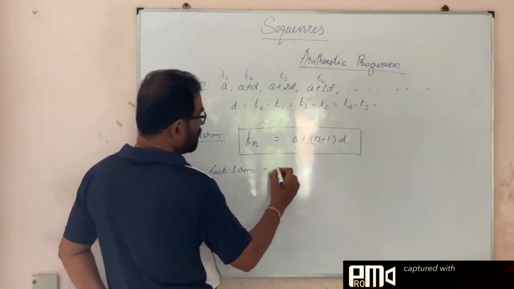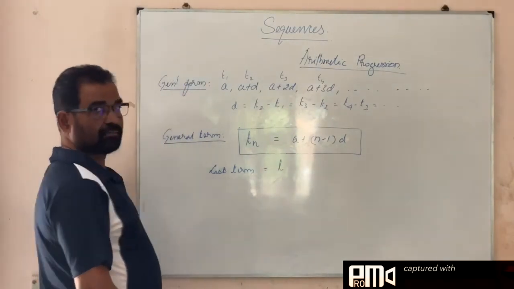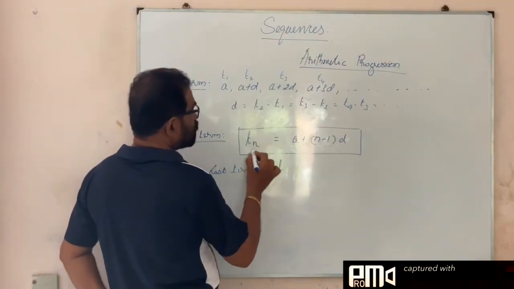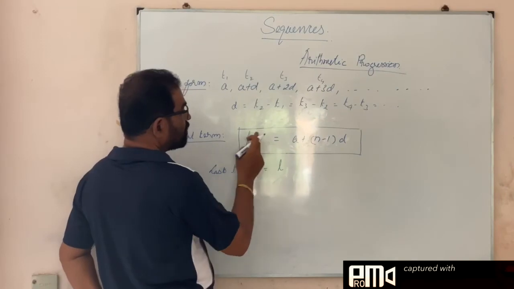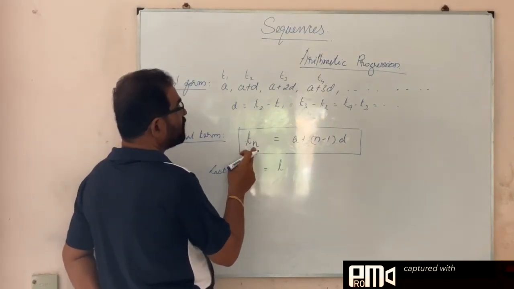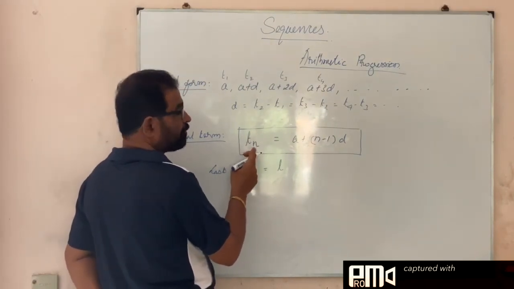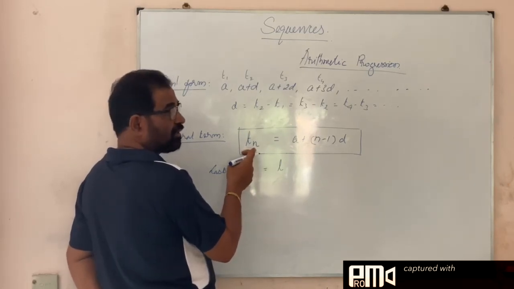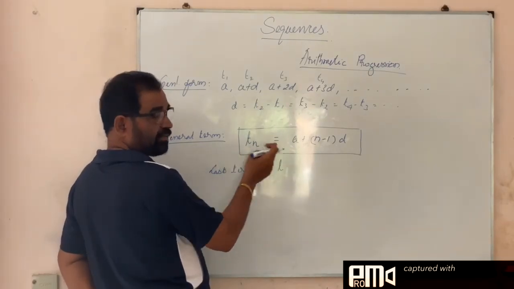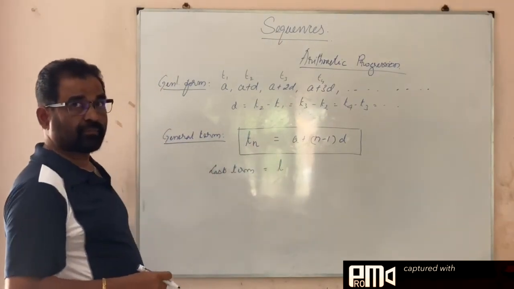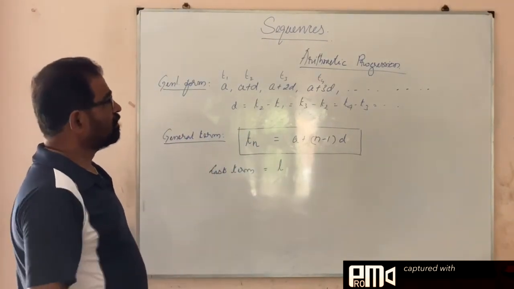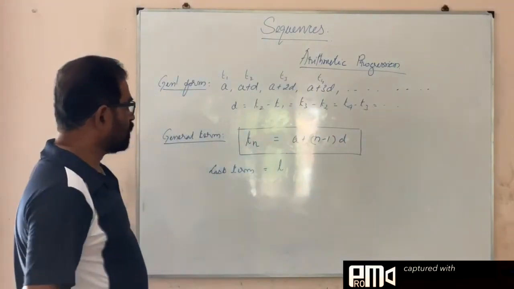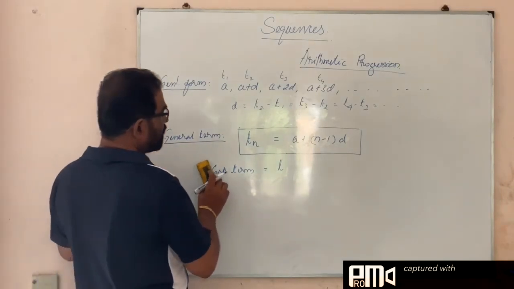The last term we take as L. See, this is the nth term. To find out any term, we can use this formula. Suppose if I want to find out the fifth term, I will substitute n is equal to 5. If I want the 10th term, I will substitute n is equal to 10. So any term I can take from this formula. But if some unknown number is there, and we have to find out which term of the sequence it is, we use some other formula.